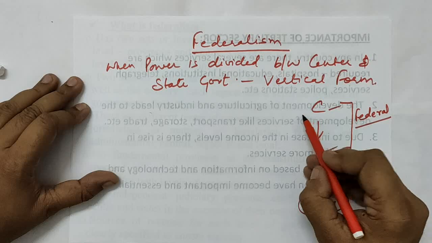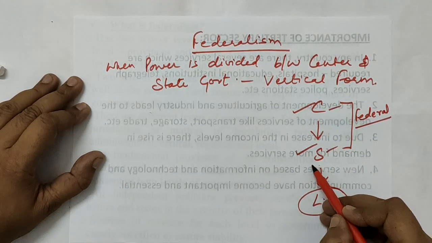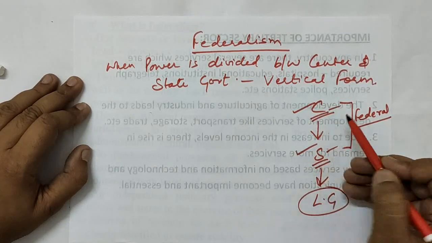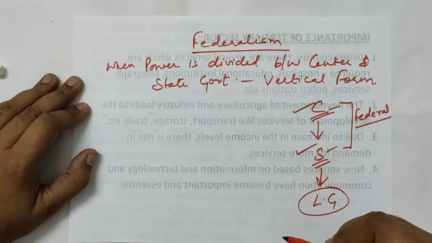In federal form of government, your central government is more powerful than your state government, but state government has its own power, central government has its own power. State government is not subordinate to the central government.